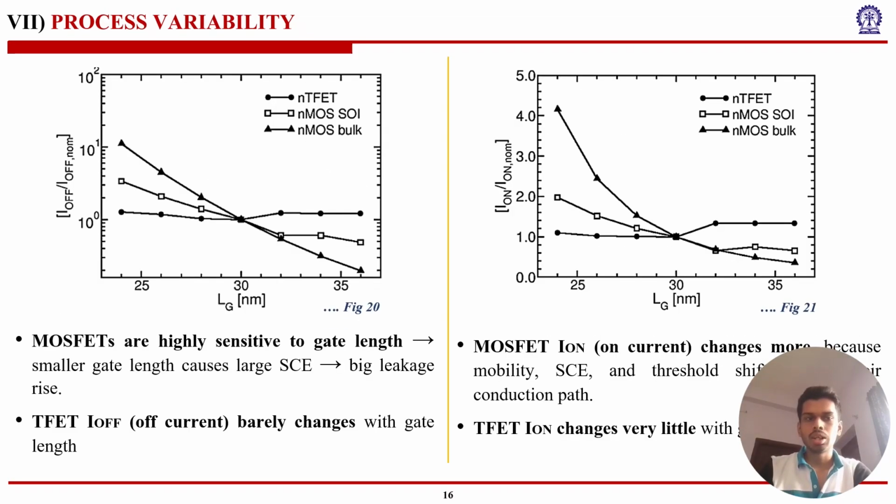For MOSFETs, as gate length shrinks, off-current increases significantly. This is due to short channel effects as threshold voltage decreases. For TFETs, off-current barely changes with gate length. This is because TFET leakage is governed by band alignment at the source, which is unaffected by gate length. Therefore, TFET is immune to gate length variability. For on-current variations, TFET shows much less sensitivity than MOSFETs. In MOSFETs, reducing gate length affects channel resistance, mobility, and threshold. Thus, on-current varies noticeably. This means TFETs are much more robust to process variations.